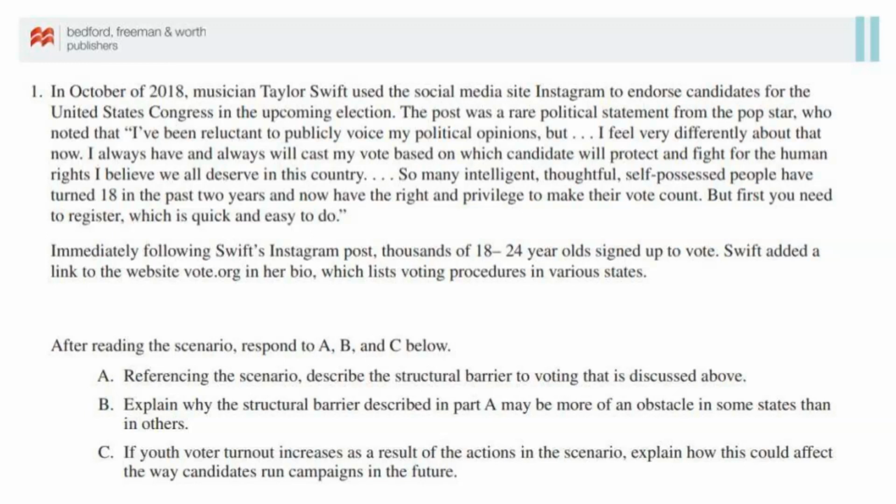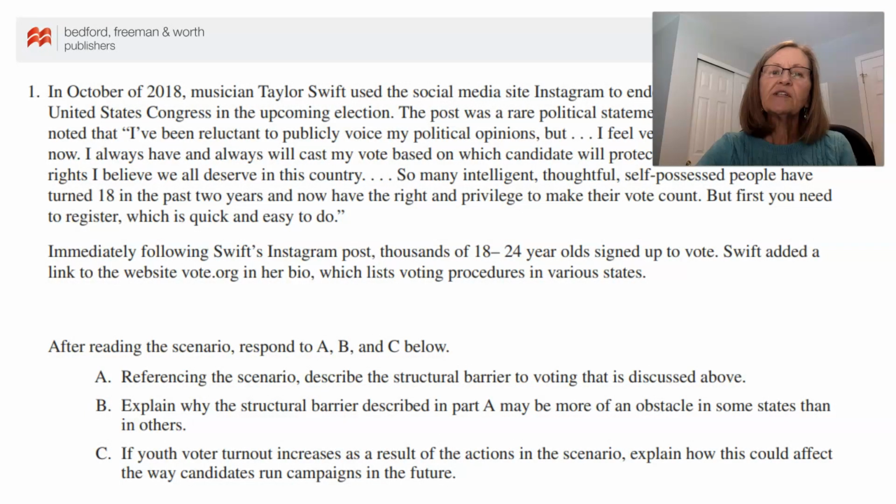Because students will likely encounter a scenario they've never seen before, it's important to give them plenty of opportunities to practice with unfamiliar passages throughout the course. Keeping up with current events also helps students put new information in context. Part A of the concept application question requires students to describe how a concept they've studied in class relates to